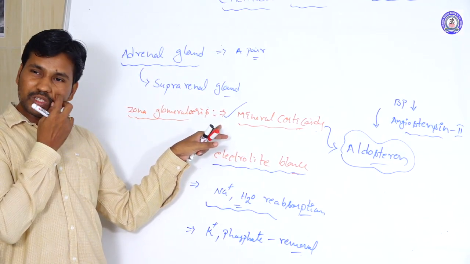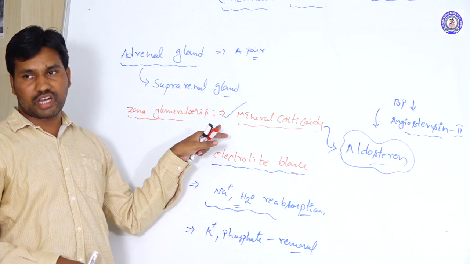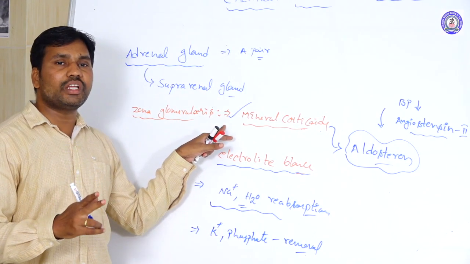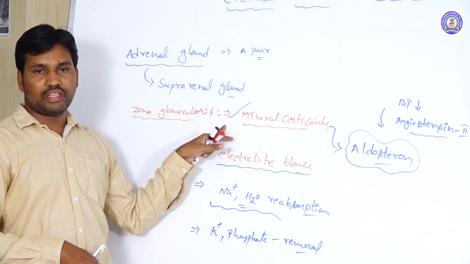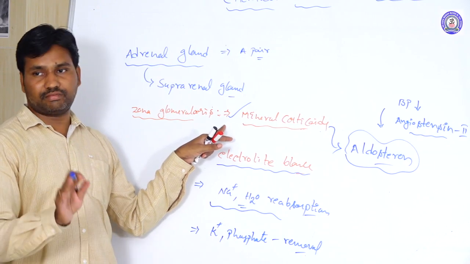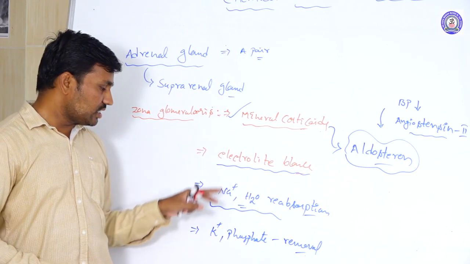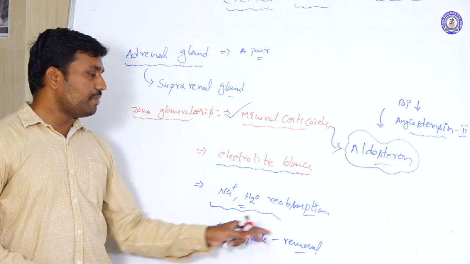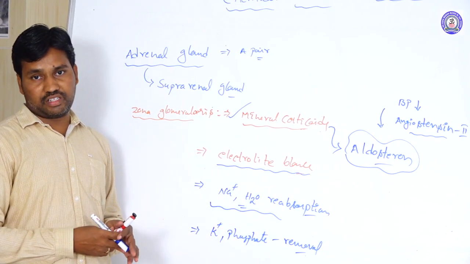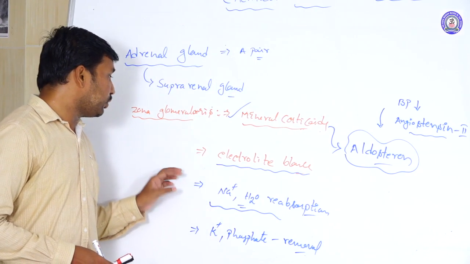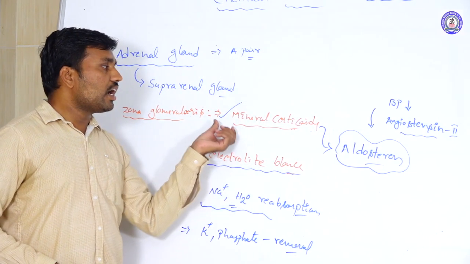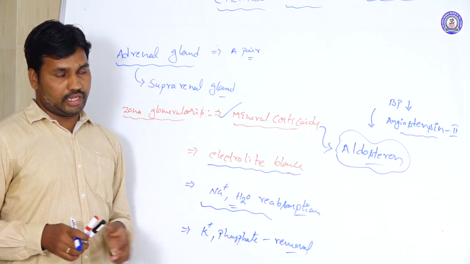Suppose in any person the adrenal cortex is removed or destroyed, that person is going to die slowly, because of the accumulation and imbalance of electrolytes in the body. So this is regarding the zona glomerulosa, and it produces the mineralocorticoids.